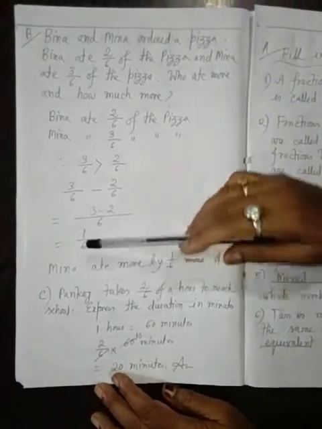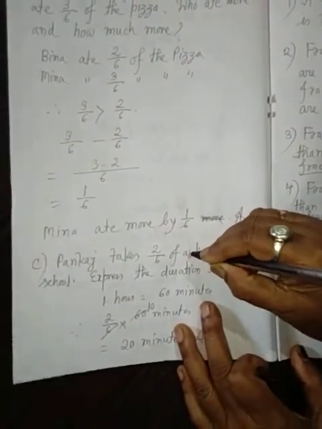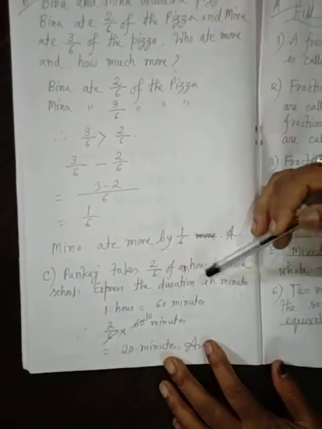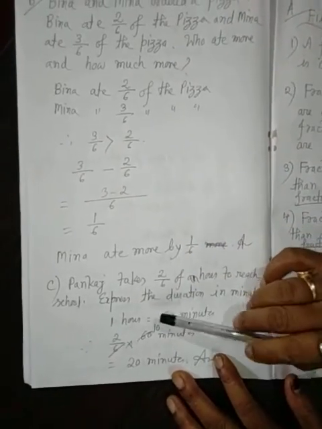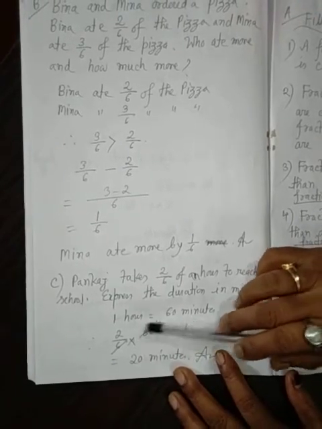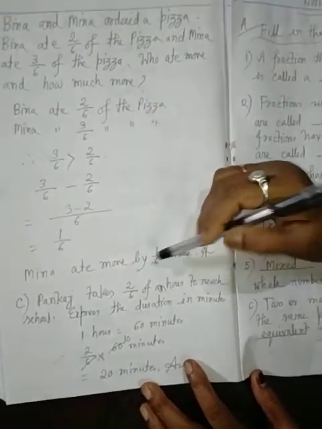Okay. C. Pankaj takes 2 by 6 of an hour to reach school. Express the duration in minutes. That is 1 hour equal to 60 minutes. That is 2 by 6 into 60. 6 10 ja 60, 10 2 ja 20. So 20 minutes.